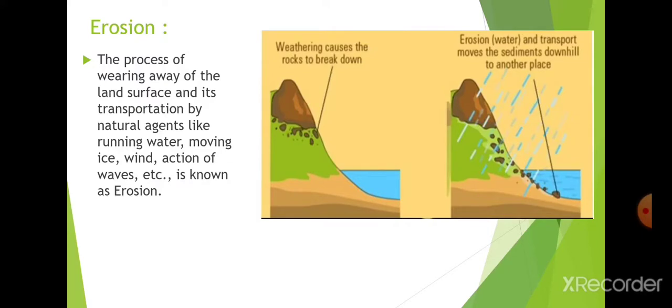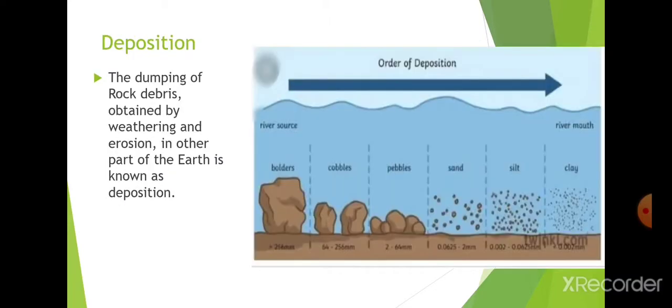After moving all those things, what happens? There is deposition. Whatever is created by weathering or erosion starts depositing in a particular area.